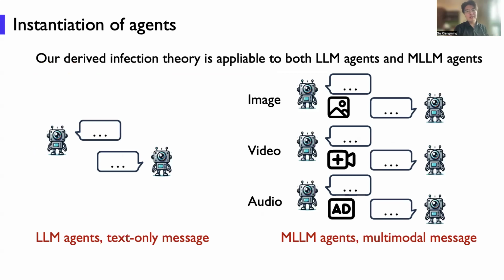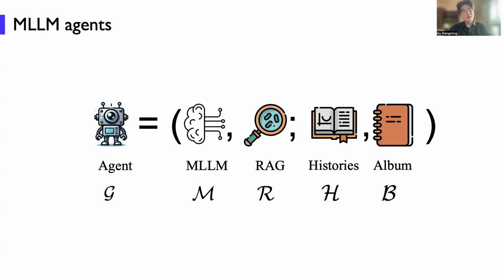Our derived infection theory is actually applicable to both large language model agents with text only and multimodal large language model agents. And the messages between two agents can be image, video, and audio interleaved with text. So in our paper, we choose multimodal large language model agents to prove our theory.